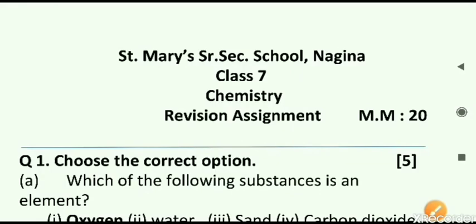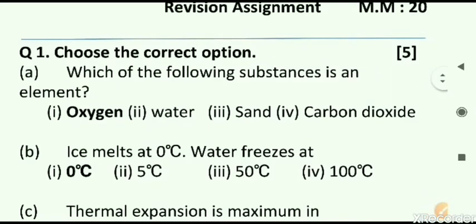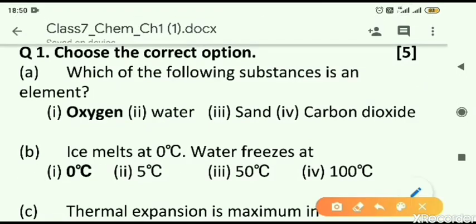The correct answers for the revision assignment. First question is choose the correct option. Which of the following substances is an element? Oxygen, water, sand or carbon dioxide?